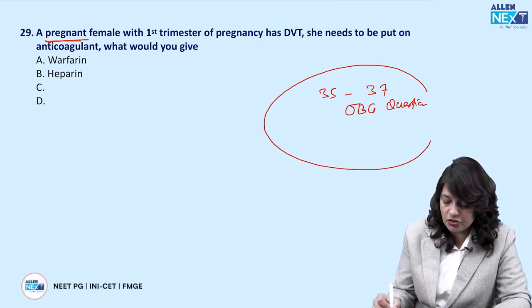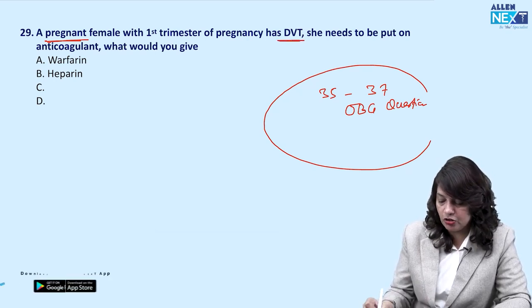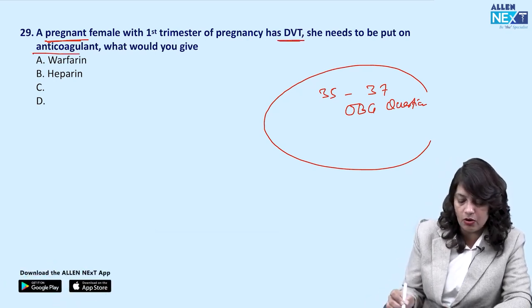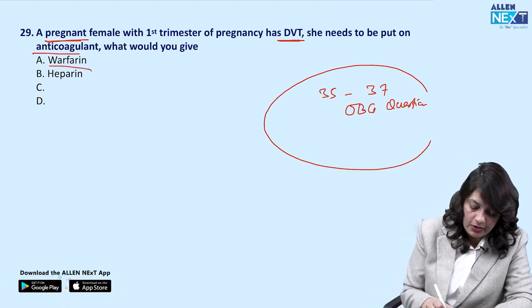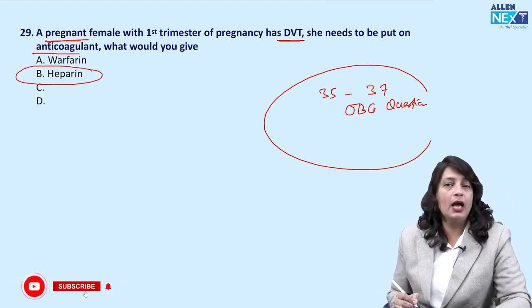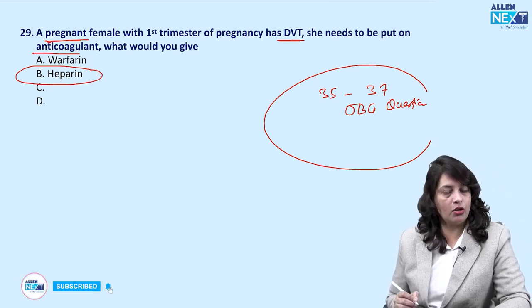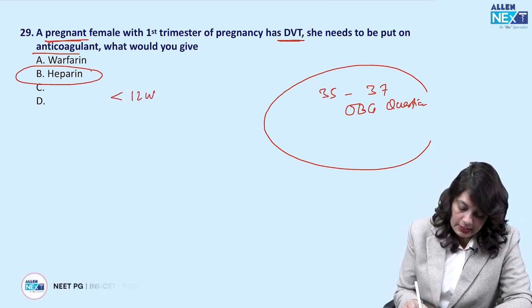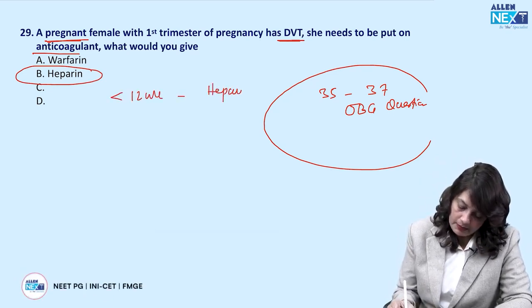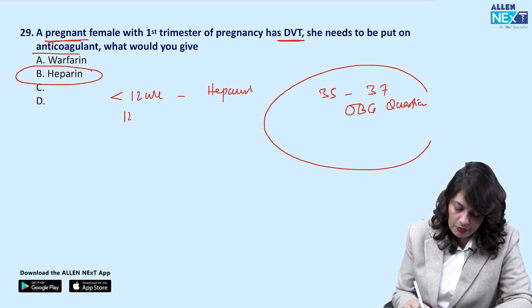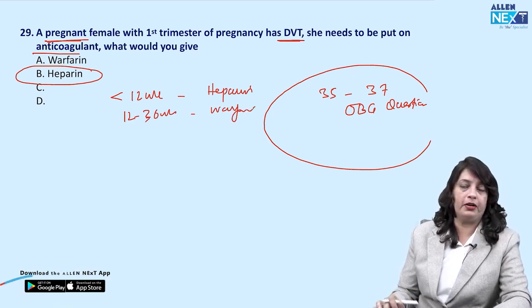A pregnant woman in the first trimester of pregnancy has deep vein thrombosis. She needs to be put on anticoagulant. Which will you give? In the first trimester, we prefer giving heparin because heparin does not cross the placenta. So less than 12 weeks is heparin and 12 to 36 weeks it is warfarin.